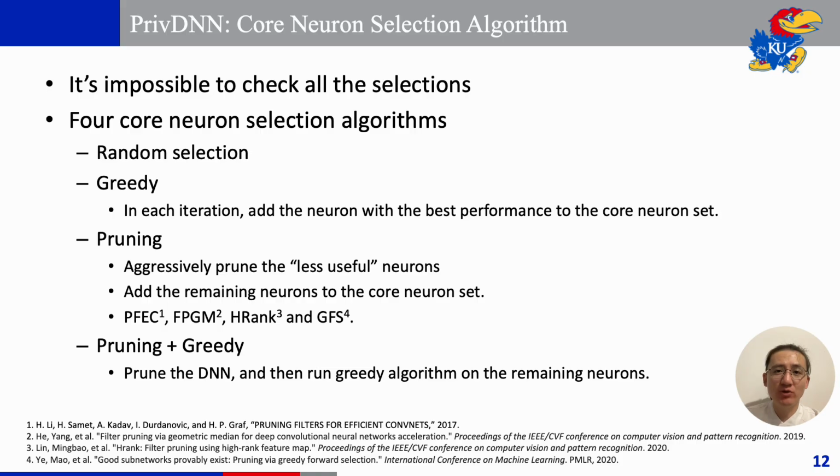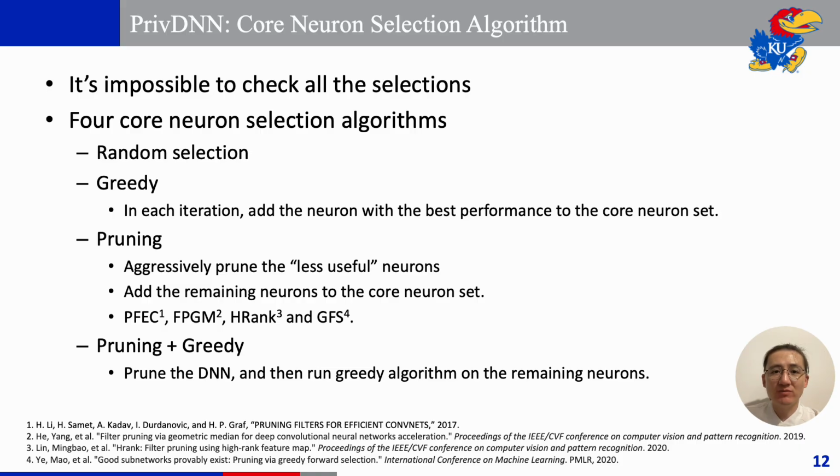Unfortunately, it's impossible to check all selections for large models. Therefore, we propose 4 selection algorithms. In the random selection, we randomly select the required neurons from the model. In the greedy selection, we select neurons that best achieve our goals. Specifically, we test each neuron by adding it to the core neuron set and evaluating the selection score. We then permanently add the neuron with the best score to the core neuron set. Then we repeat this process until we have the required number of neurons.